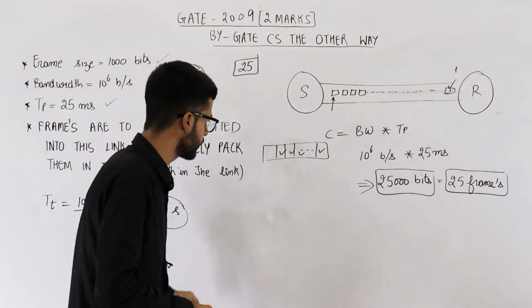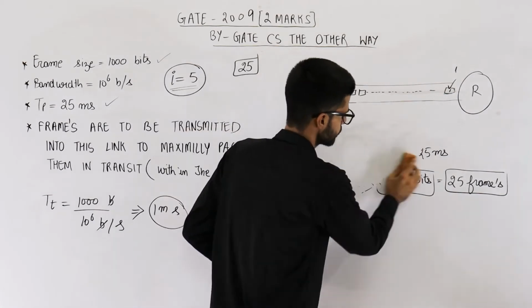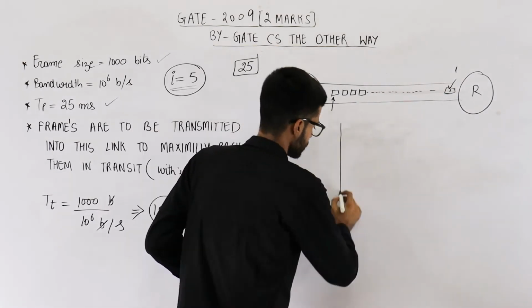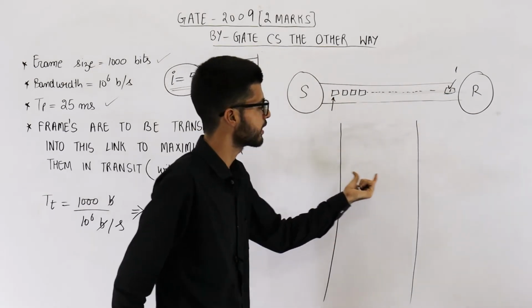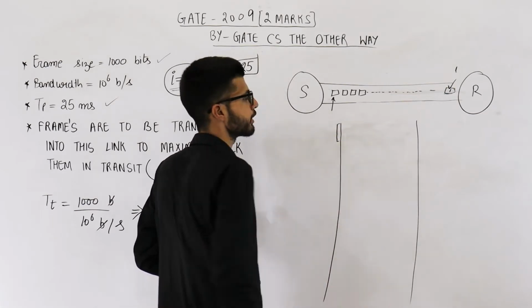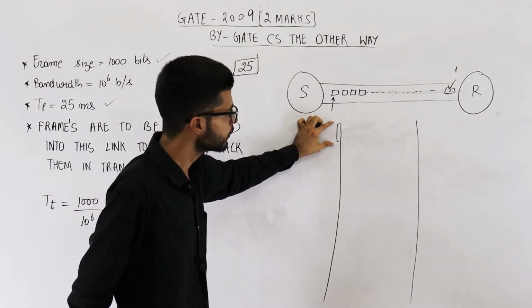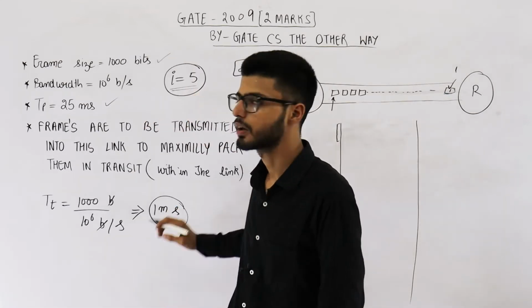So let me draw one more diagram. I'm erasing this. Have a look. Suppose this is the sender side, this is the receiver side. You have transmitted the first frame. How much time will it take? Every frame requires 1 millisecond. We have found it out.